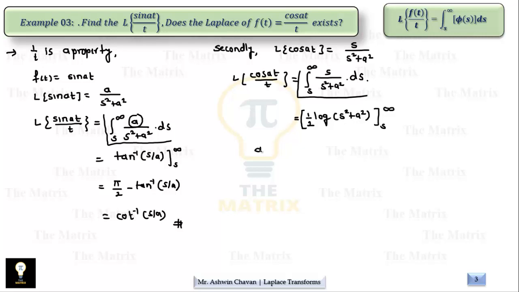Therefore as s tends to infinity, the Laplace of cos at does not exist, obviously, because log of infinity is not defined, and so we write this does not exist. So make it very clear that whenever log terms are there, they should be in subtraction form so that we can have their defined value for the limits. Let's move to the next example.